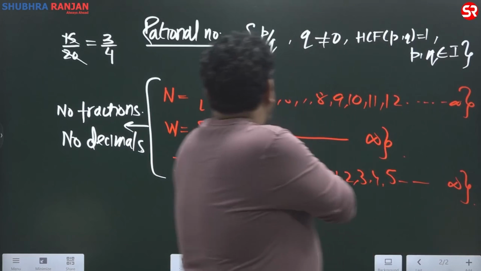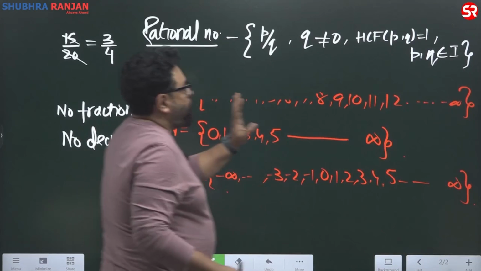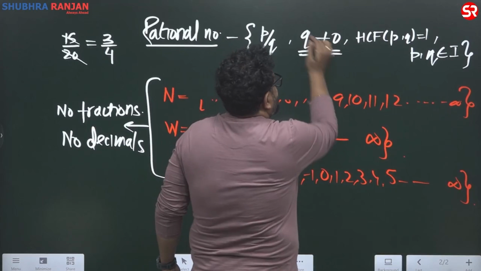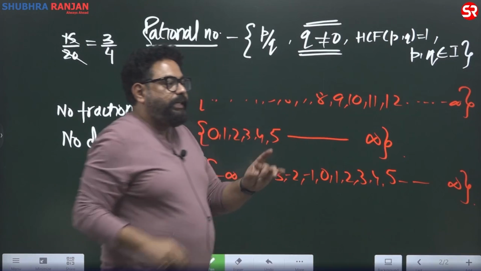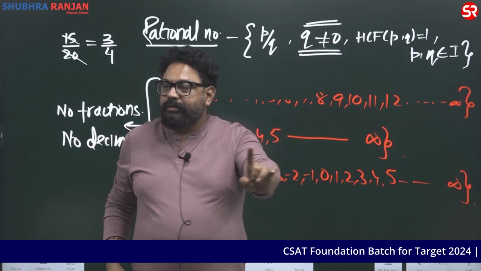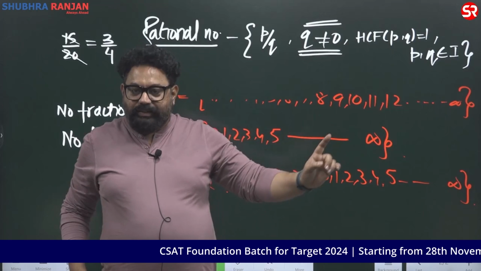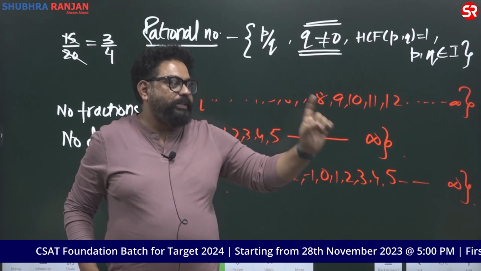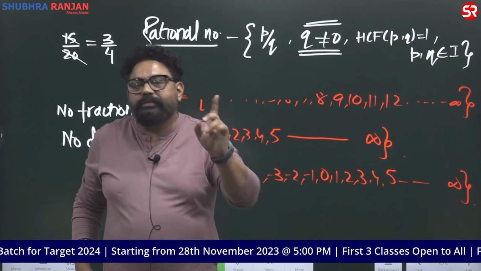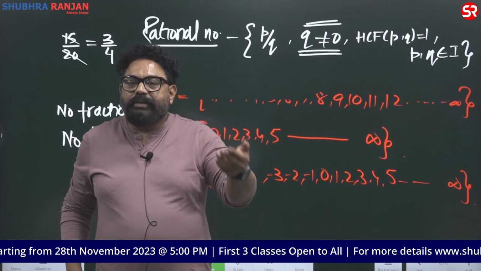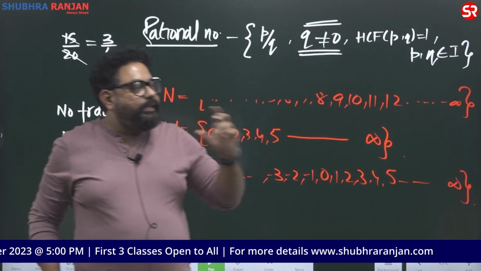चलिए, और why, so why q not equal to 0 guys? Because anything divided by 0 is, yes, brilliant. Not defined, not possible. Great. Infinity नहीं होता है, right? Anything divided by 0 is not defined, indeterminate.